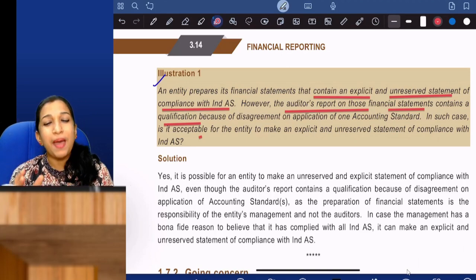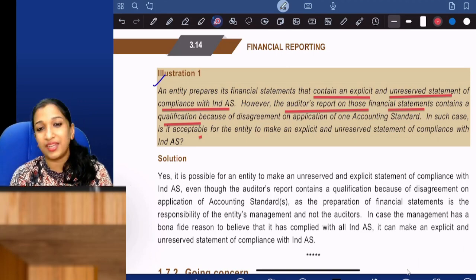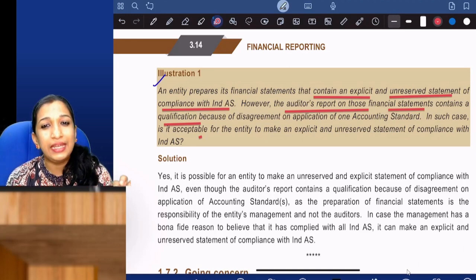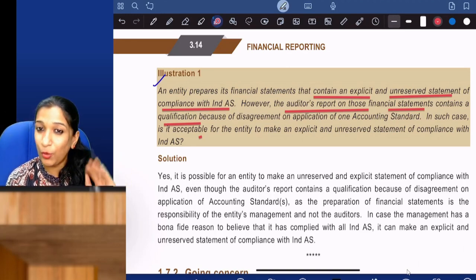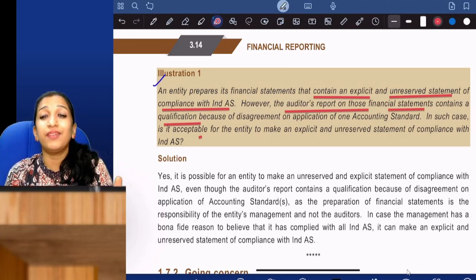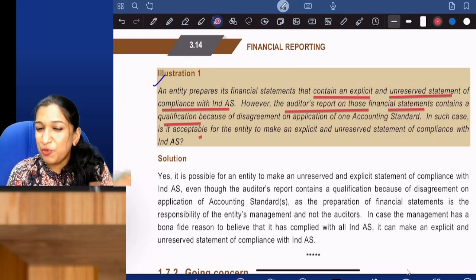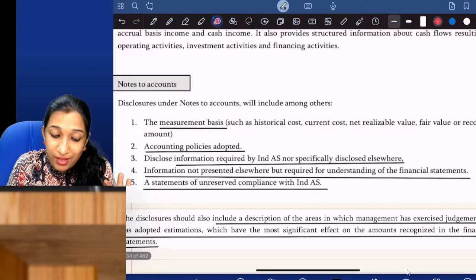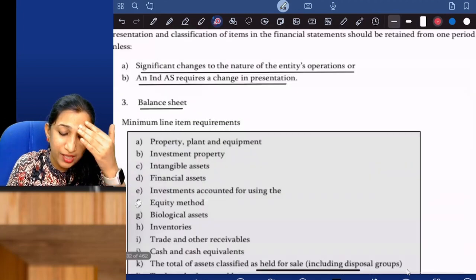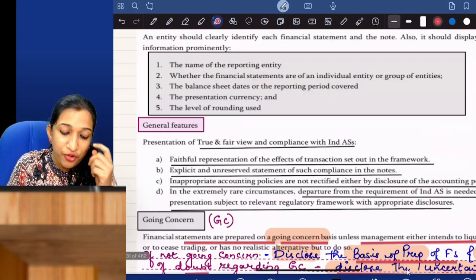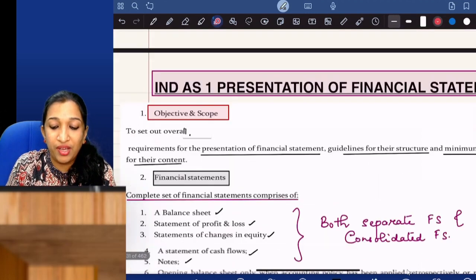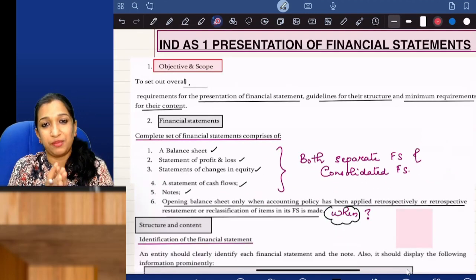Yes. Management should prepare financial statements following Ind AS 1. What is given as per Ind AS 1? Shall we study the related theory? General features of an Ind AS financial statement.